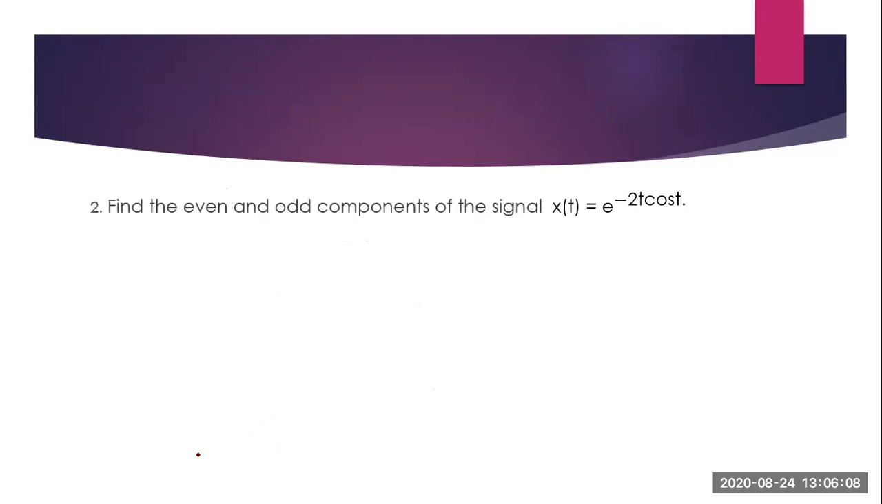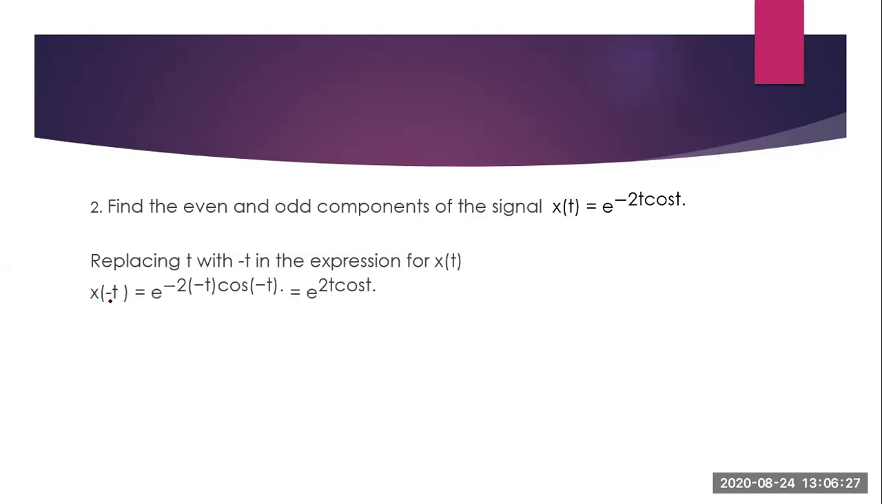Next question. Find the even and odd components of the signal x of t equal to e raised to minus 2t cos t. For finding the even and odd components, you should have x of t as well as x of minus t. So instead of t here, you write minus t. What will x of minus t be equal to? x of minus t will be equal to e raised to minus 2 into minus t, cos of minus t, so it is e raised to 2t cos t.